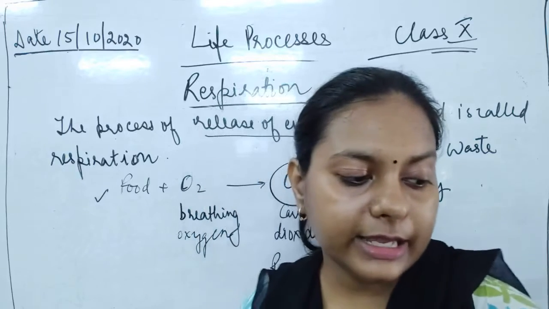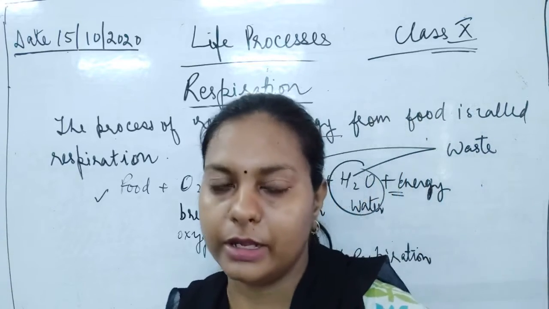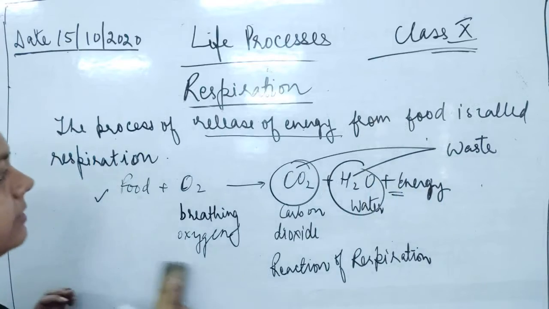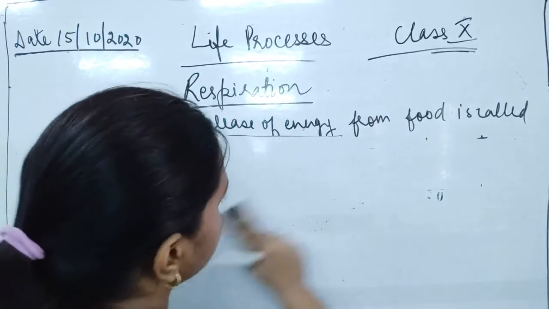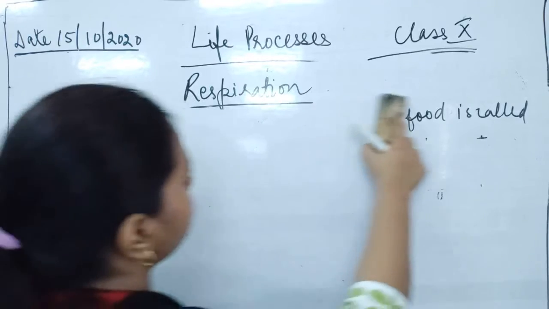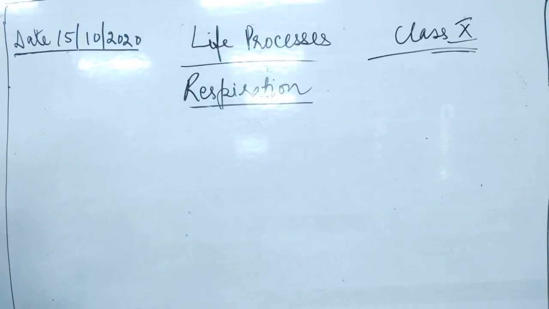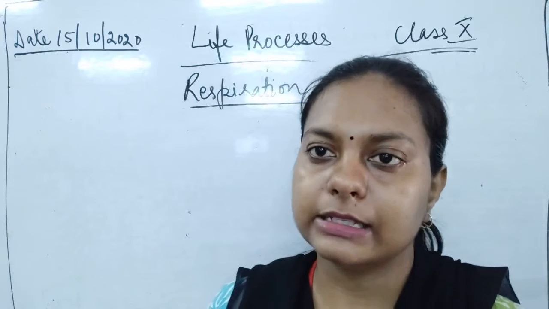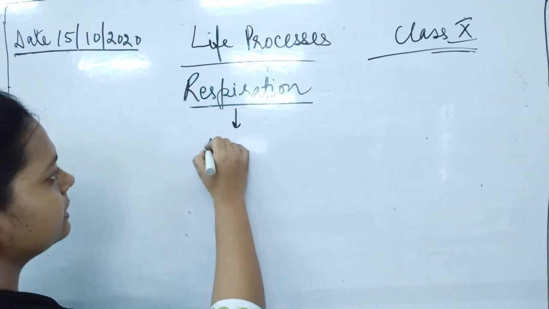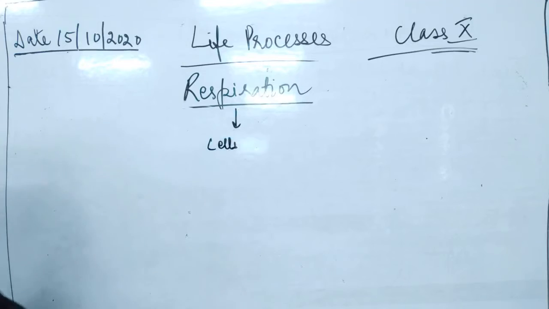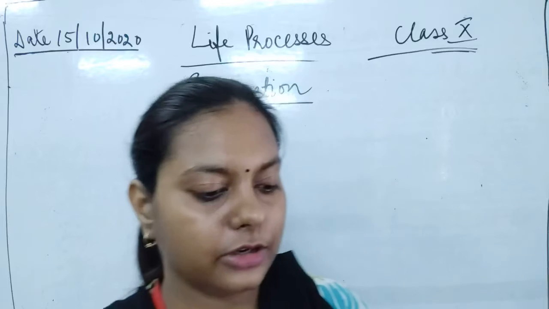Now, the process of respiration which releases energy takes place inside the cells of the body. So where is this respiration taking place? What is the site of respiration? It takes place in the cells of the body. Children, we are discussing a particular cell. So it is also known as cellular respiration.